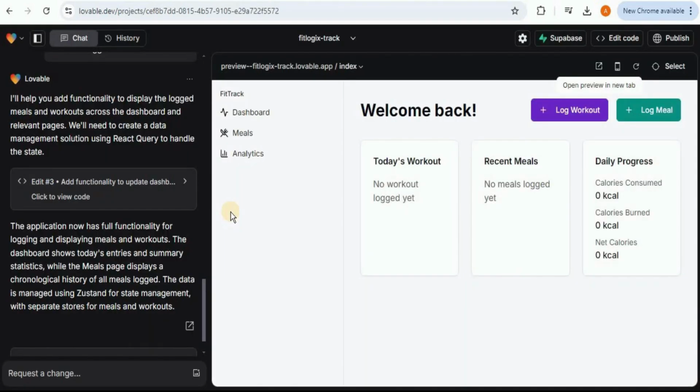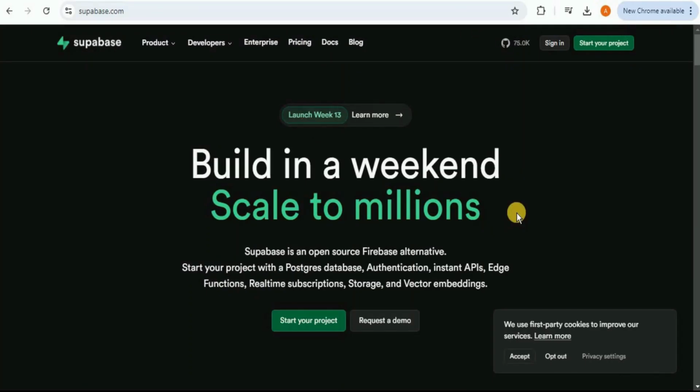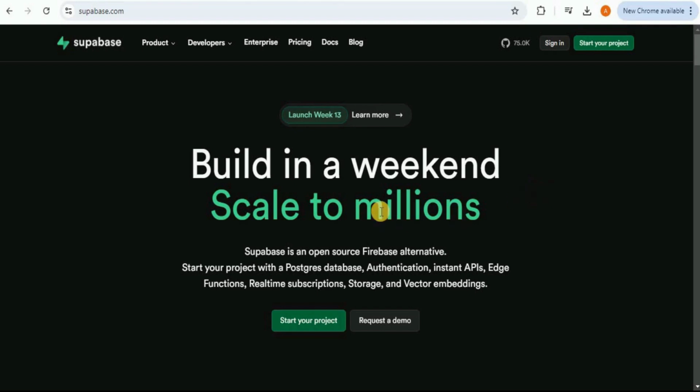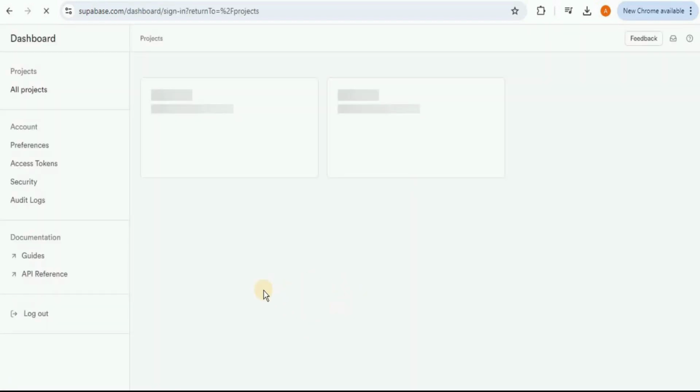You can easily connect your application which you generated with a simple prompt with a database at the backend, that too without writing a single line of code. So the best tool for doing so is Supabase. It is an open source Firebase alternative that provides you different types of use cases like authentication, database connection, real-time subscription, etc. So all you need to do is to sign in here by clicking on start your project.